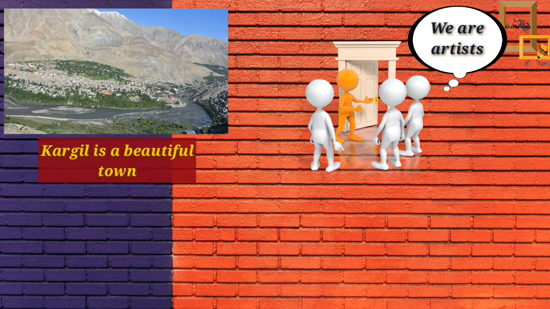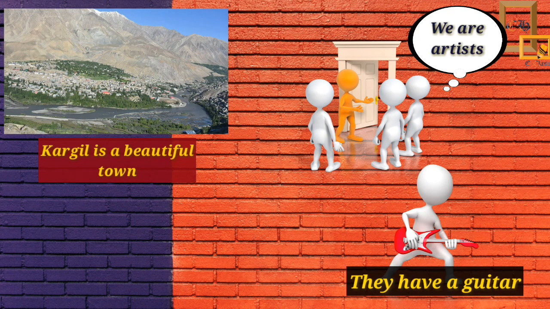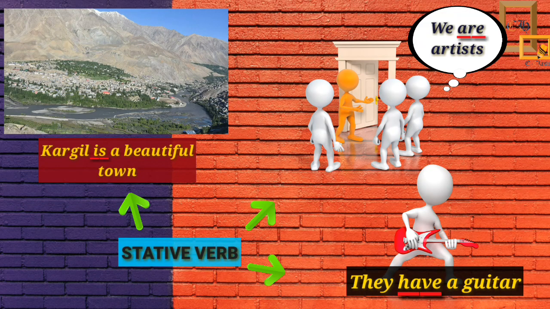Let's see these sentences. We are artists. Kargil is a beautiful town. They have a guitar. In these sentences, the verbs are, is, and have are describing the state. Hence, these verbs are called stative verbs.